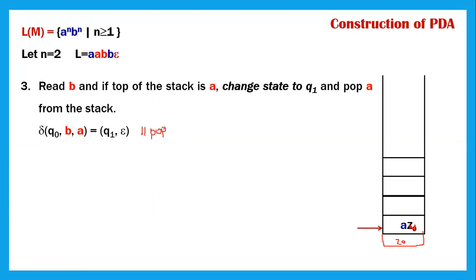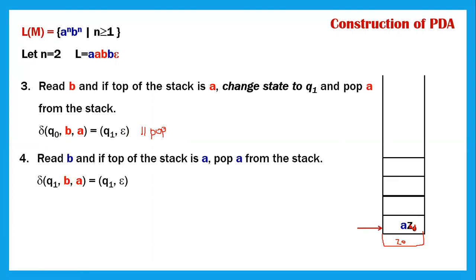Now what happens? It has come down. Now the top of the stack is pointing to A itself. So now again one more B I'm reading. Again the same procedure, but now my current state is Q1. So I'm reading B, and on the top of the stack is A. So again, I don't have to change the state because it is a new state. So Q1 and pop the value. So now it will come down. Now the top of the stack will be pointing to Z naught.